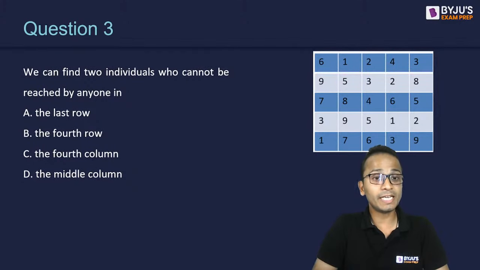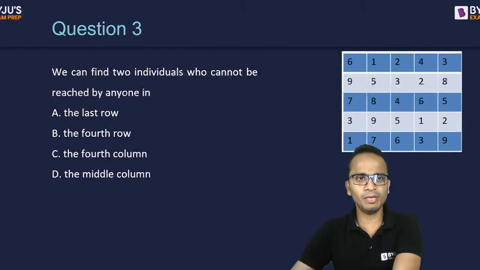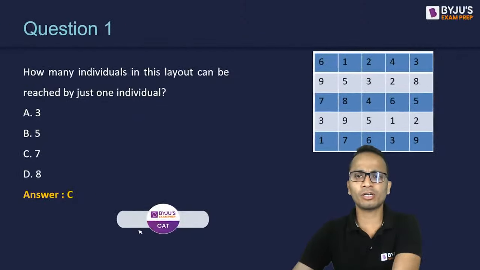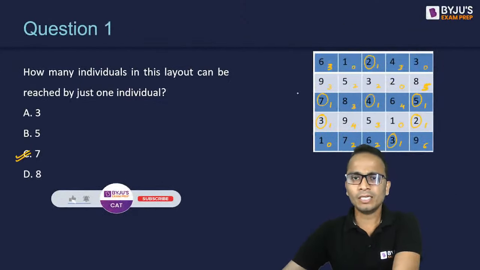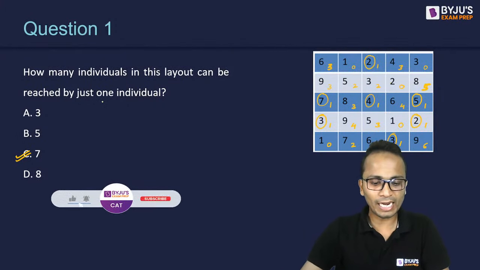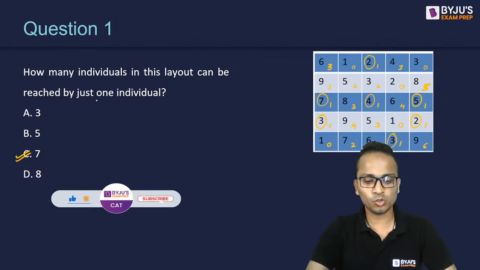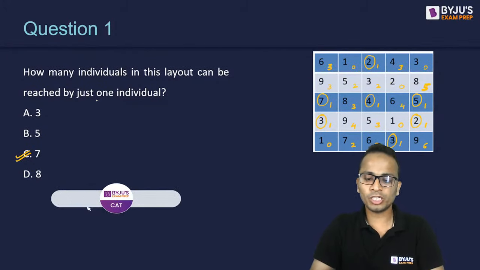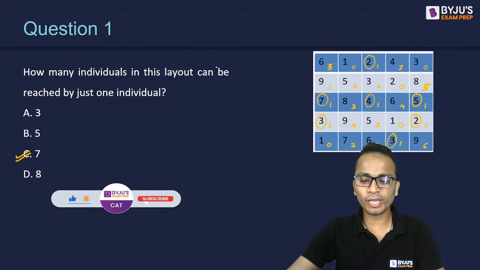All right, you are saying that it is the fourth column. Let's go back to the table that I have decoded for question number 1. Now, where is the 0? Yes. So let's have a look at the options here. What are the options? The question is, we can find 2 individuals who cannot be reached by anyone. So who cannot be reached by anyone.